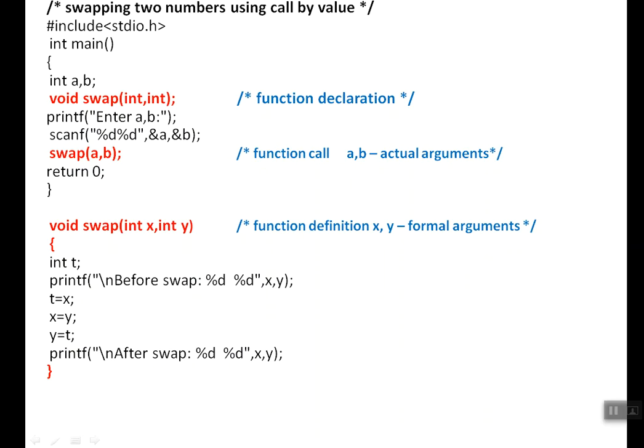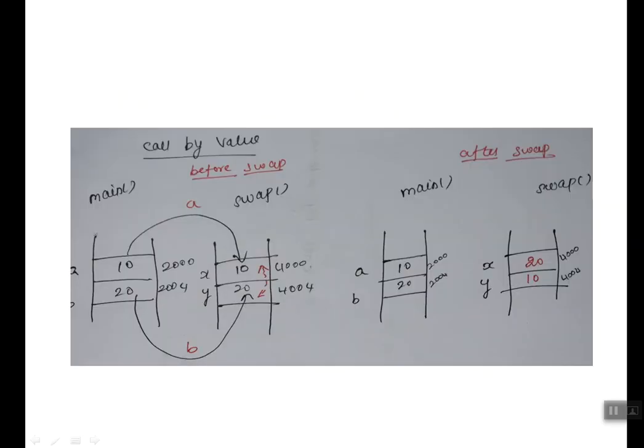After this code, what is happening? We are swapping x and y. We are going to swap only x and y. Now x will get 20 and y will get 10. That is after swap. In this logical representation, x becomes 20 and y becomes 10. What about a and b? They remain the same. Here a is still 10 and b is still 20. That is why we call actual arguments independent of formal arguments.